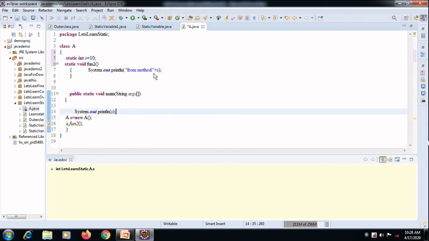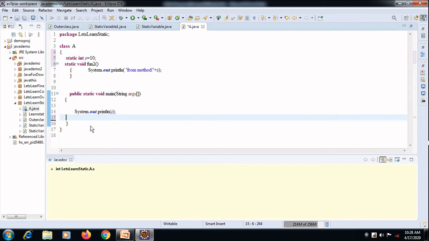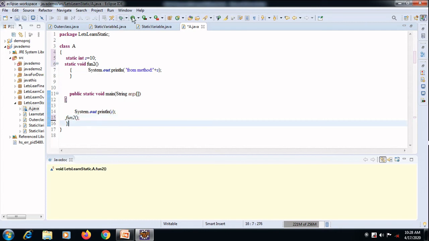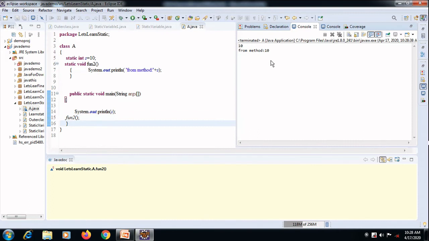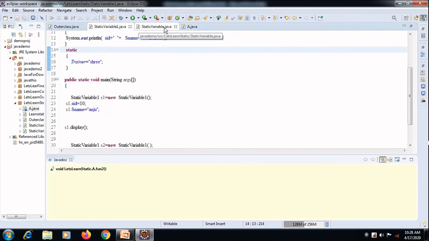Okay, so this is also a static method. So how can that method be invoked? I can directly invoke it as function2. So if it is a static method, I can directly invoke it instead of creating the object variable. So this is what it is about the static variable.